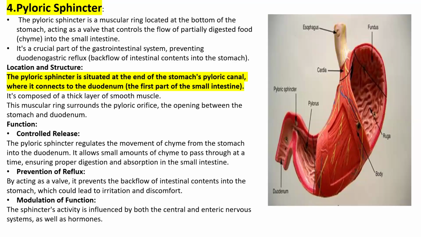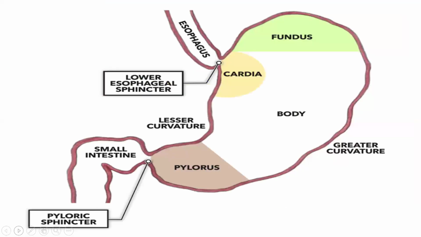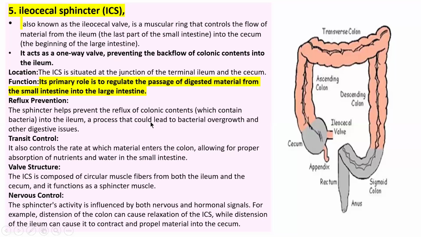The sphincter's activity, wherever a sphincter muscle is present in our body, is influenced by both the central and enteric nervous systems as well as hormones. The enteric nervous system is associated with the gastrointestinal tract, which I will explain in the next video. Now, the stomach parts we have learned: the esophagus, the cardia region near the esophagus, the fundus, the head of the stomach, the body or corpus, and then the pyloric parts.